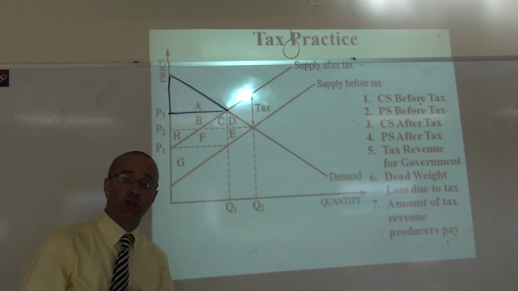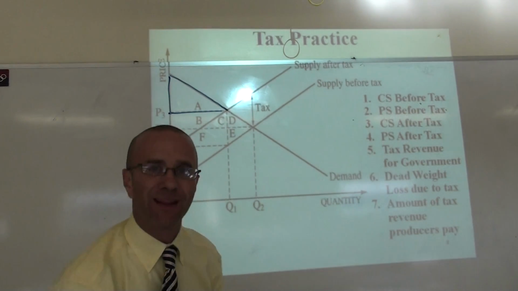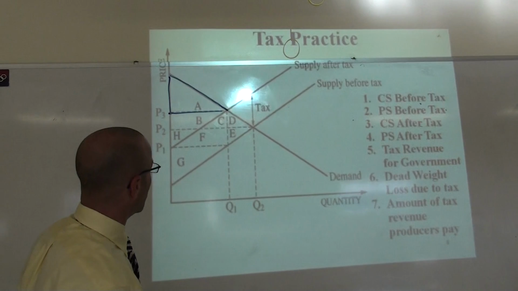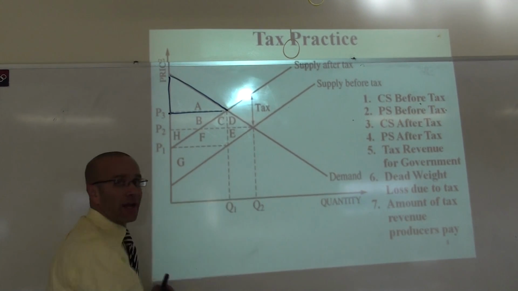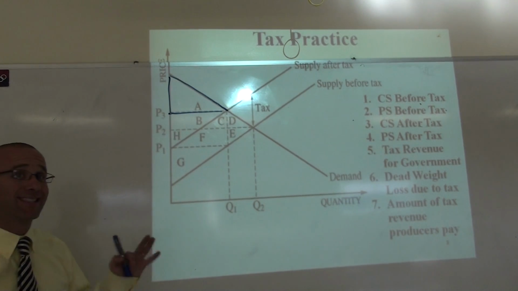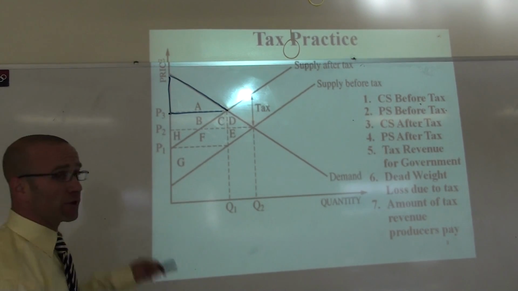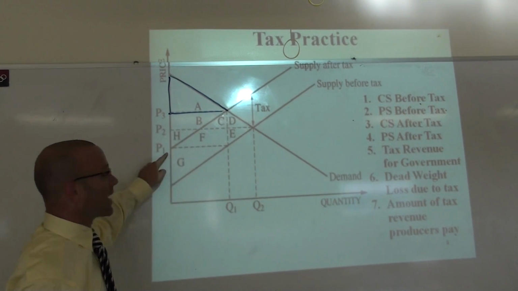Well, producer surplus, price is going up, so producers are going to get more bonus, right? Wrong, because the government is going to get some money now too. So we go from P3, trace it down to the supply curve for the producer here. Remember, the producer doesn't get all of P3 because some of it goes to the government. The producer is going to get the value of P3 minus the tax, so they get P1.